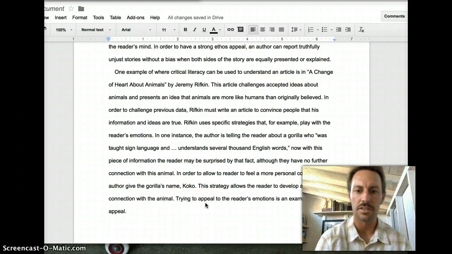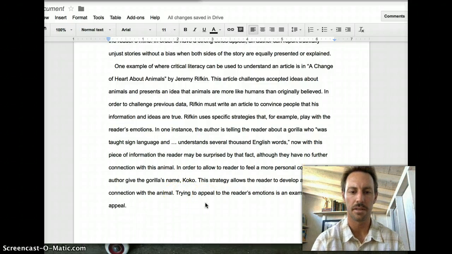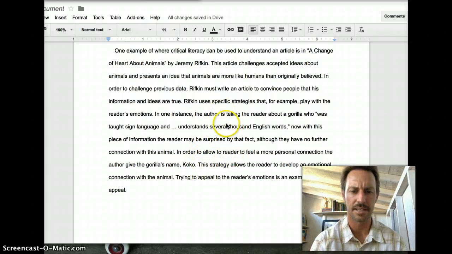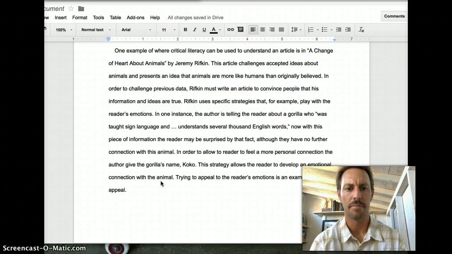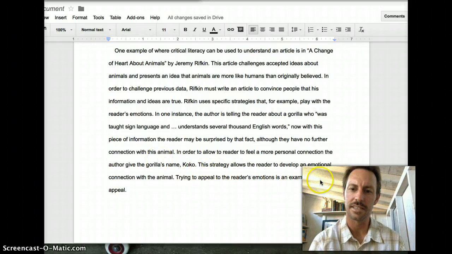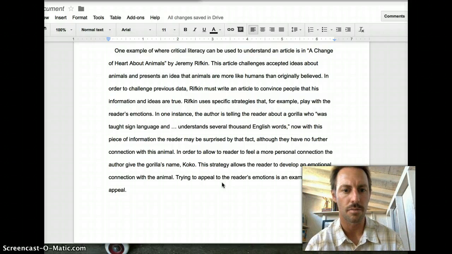Trying to appeal to a reader's emotion is an example of pathos appeal. I see this analysis. I see where this person is going. This strategy allows the reader to develop an emotional connection. How? I need an explanation of how the use of a name makes the person feel more connected. Right? There's a little bit of logic that needs to be embedded in here. Trying to appeal to the reader's emotion is an example of pathos. Okay, this person's had a course on rhetoric at some point.